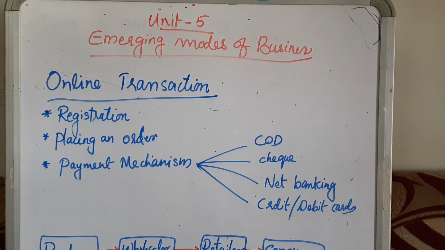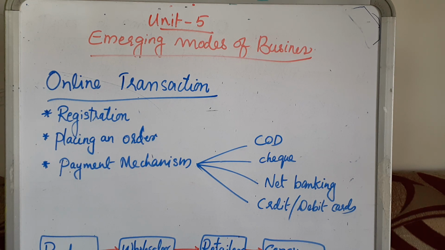Next is the payment mechanism or payment options. The first one is cash on delivery. The name itself says it: when the goods are delivered, you are paying cash. The second one is check. Alternatively, the online vendor may arrange for the pickup of a check from the customer's end. Upon realization, the delivery of goods may be made. Realization means when the vendor or the seller receives the cash, then only the delivery of goods will happen.